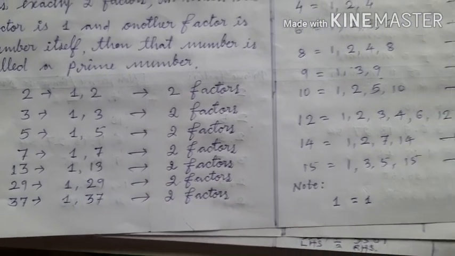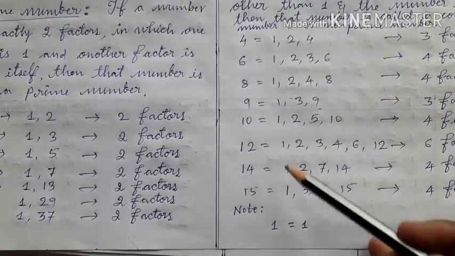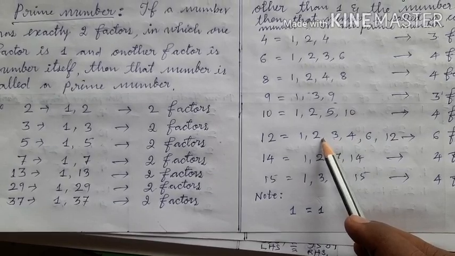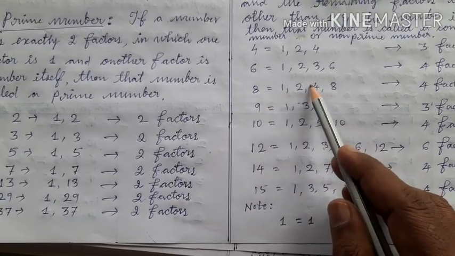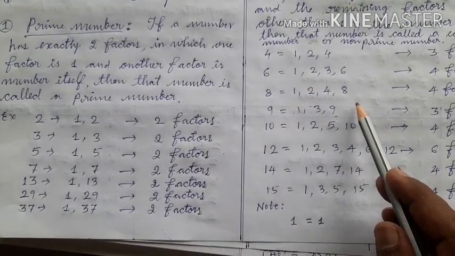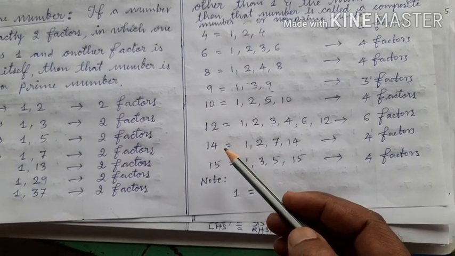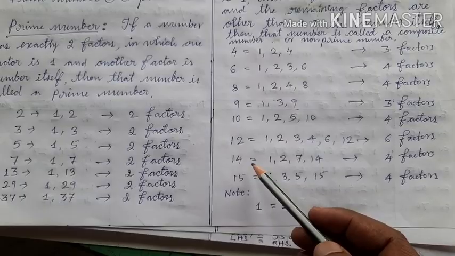So, we learned there are different numbers and they have different numbers of factors. All the numbers do not have the same number of factors.